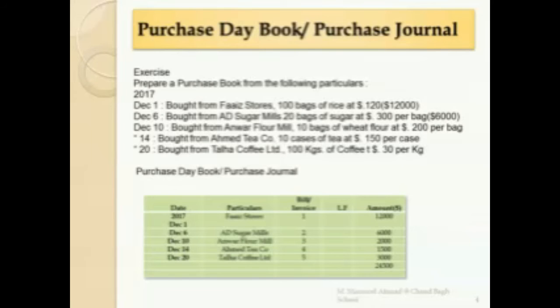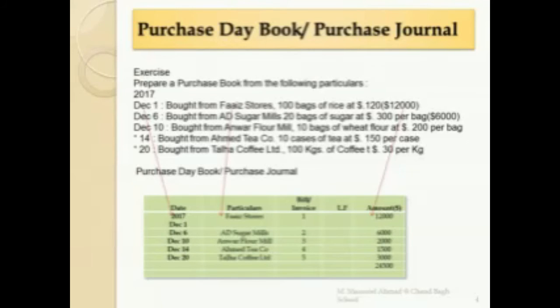Here at the bottom you can see our purchase day book. The date will go to the date column, and the party name, or the creditor's or supplier's name, is recorded in the particulars, and the amount will go to your last section, that is the amount. In the same way, the entries for 6th December, 10th December, 14th and 20th December are recorded there. And when you add up all the amounts, your total will be 24,500, which is written at the bottom of your table.